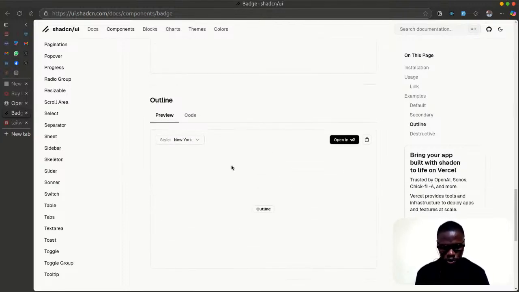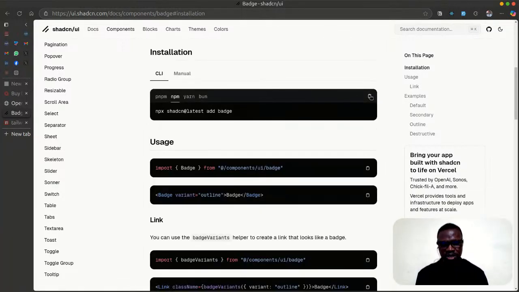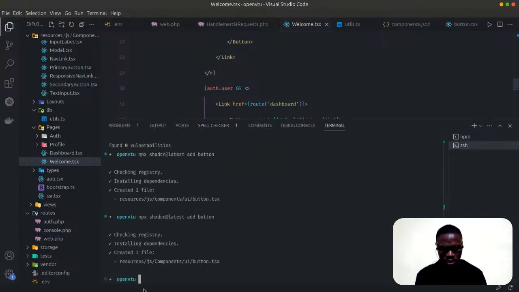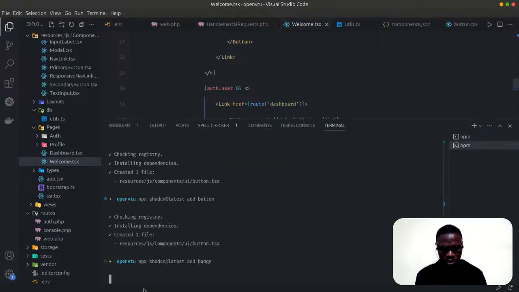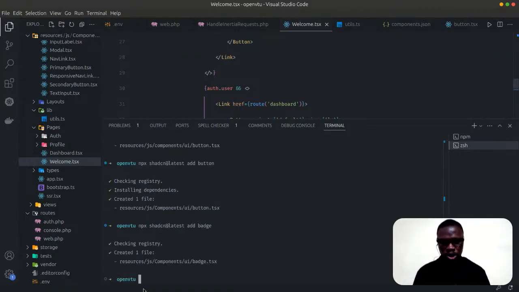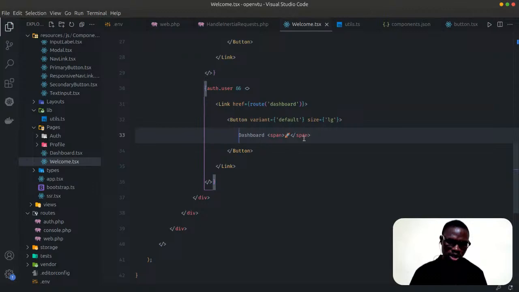So let's come back to our installation. Let me just go to installation. So copy, then let's go to our terminal, paste, then let's see what happens. Let's see the magic. All right, our badge is installed. Before this, please don't penalize me for any design that is not okay here. I am not a designer. I only have some little design sense, and we are going to just make things look okay. If I do it wrong here, don't penalize me.